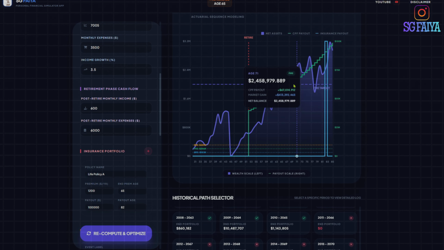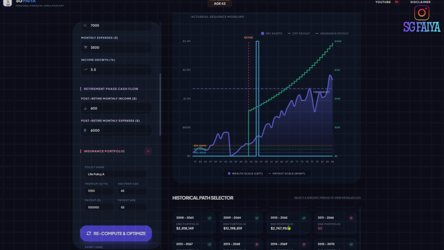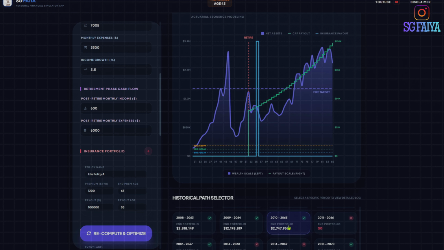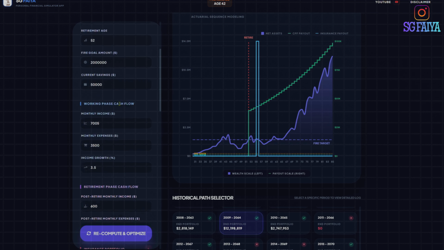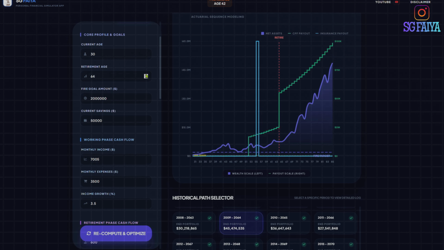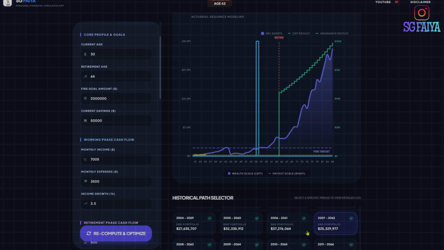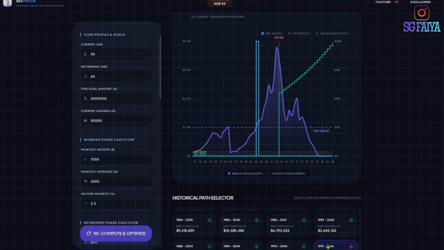There's a wealth trajectory chart which tracks your net assets, and it features dynamic markers for your FIRE goal, your retirement age, and CPF milestones. Then there's also a strategic life roadmap as before, which is a visual progress bar of your life, showing the chronological gaps between your current age, your 55-year-old CPF milestone, your FIRE age, as well as your life expectancy. Finally, for the historical deep dive, when you do it in the backtesting mode, you can click through the different starting ages. Let's say retiring in 1929 versus retiring in 1980, to see how specific geopolitical events, such as the Great Depression and the dot-com bubble, would have affected your specific plans.